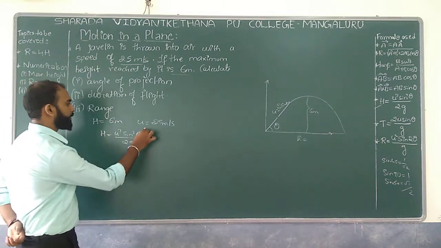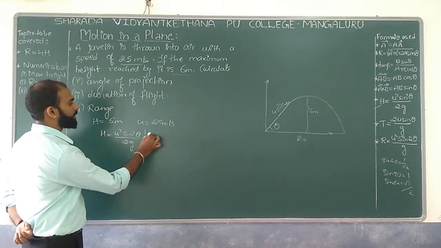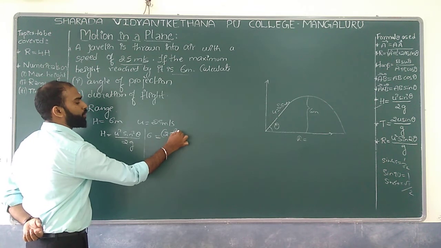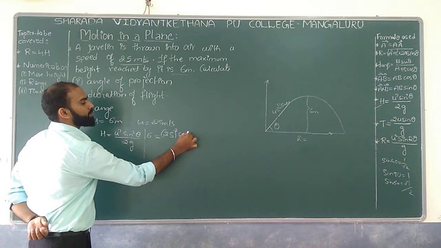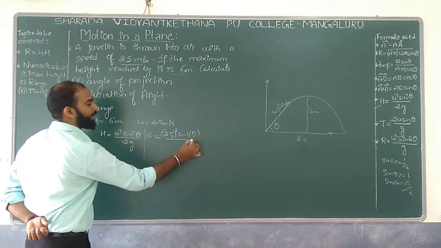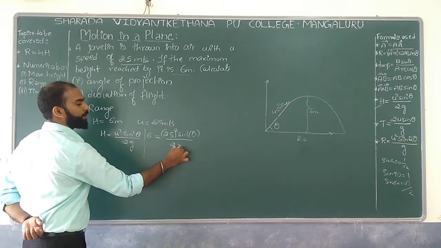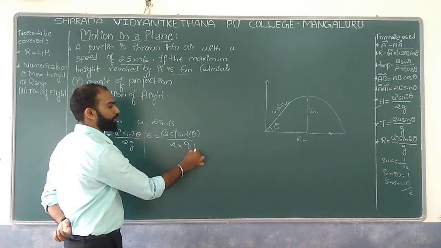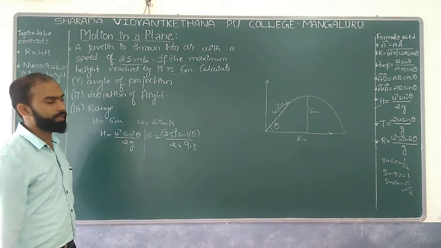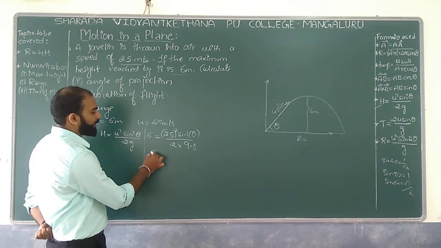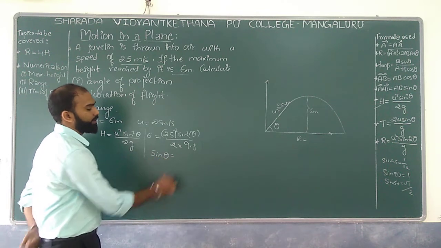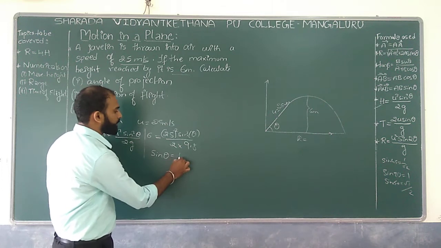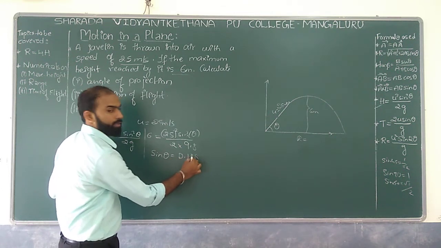In the sense, let us go with h, which is nothing but 6, which is equal to 25 the whole square into sin square theta divided by 2 into g, and we can take g as 9.8 over here. So if I do so, your job is to get sin theta, that is around 0.188.